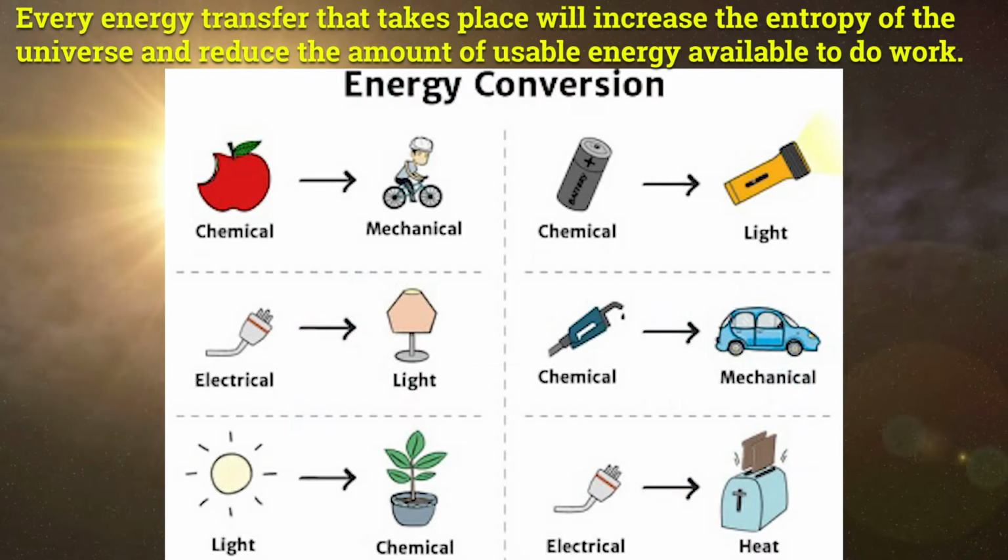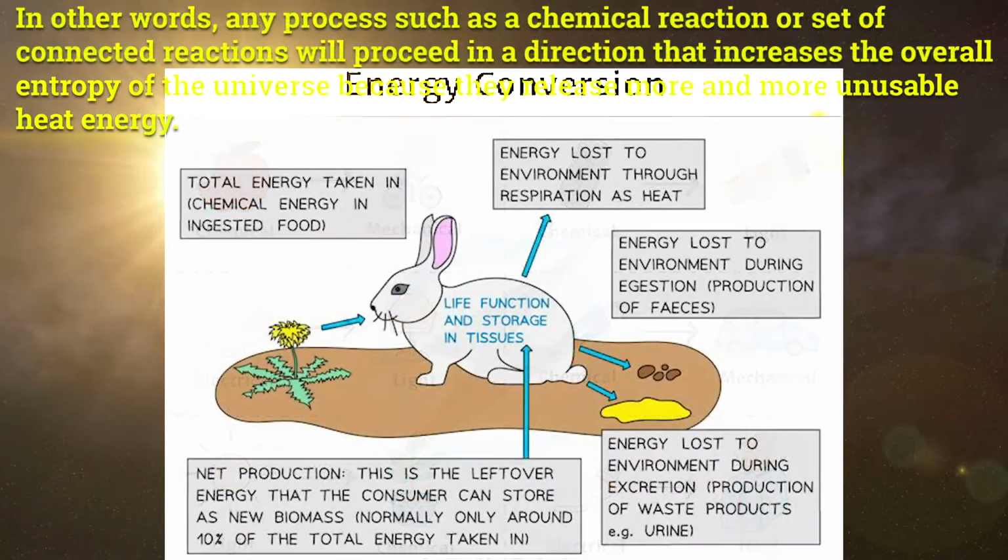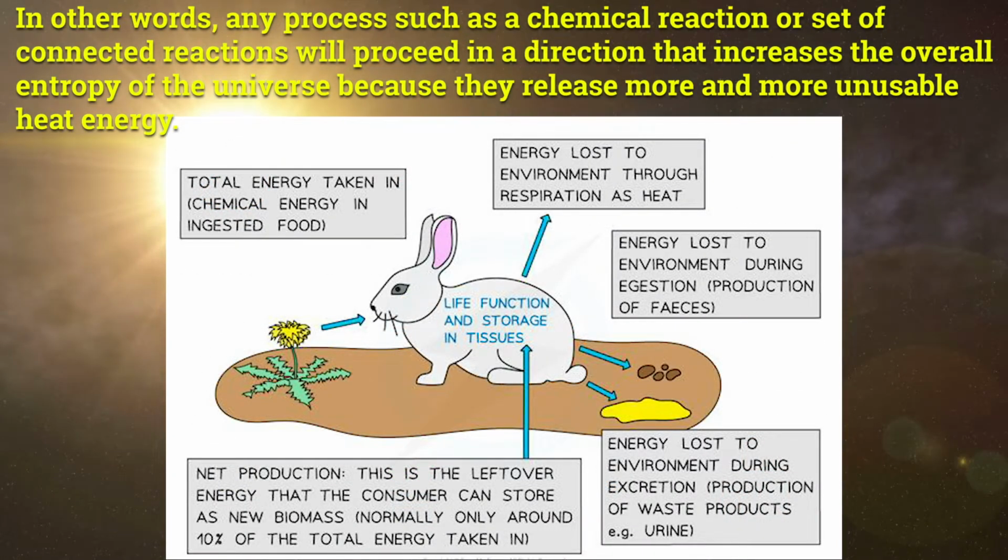Every energy transfer that takes place will increase the entropy of the universe and reduce the amount of usable energy available to do work. In other words, any process such as a chemical reaction or set of connected reactions will proceed in a direction that increases the overall entropy of the universe because they release more and more unusable heat energy.